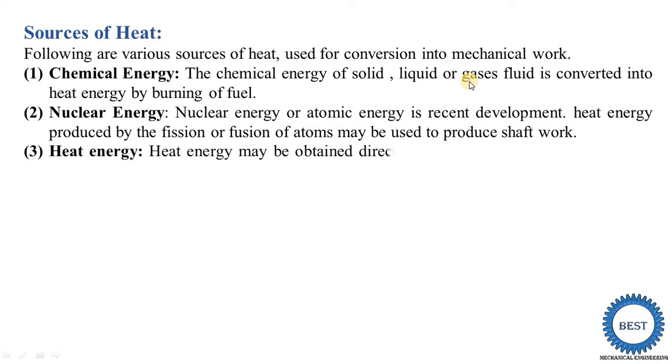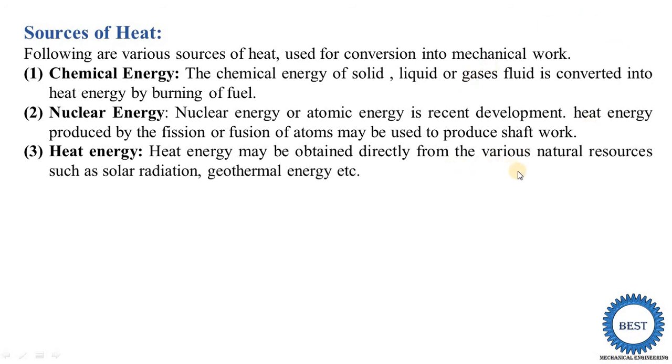Third source of heat is that heat energy may be obtained directly from various natural resources such as solar radiation and geothermal energy. We know that from the sun we are getting natural heat energy, so we can use this heat energy. From geothermal sources that are already available in the world we get heat energy, and this heat energy is used to produce the mechanical energy. So these are the various sources of the heat energy. Geothermal means the hot water coming from the earth. It is called the geothermal energy source.